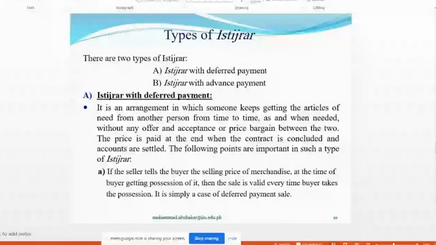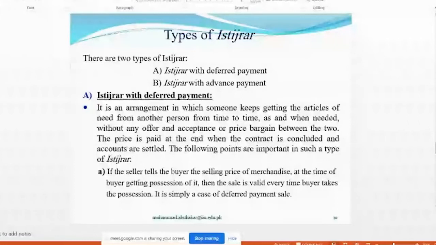And sometimes he says, okay, we will buy articles of our need in time on a gradual basis, and we will account the settlement at the end of the month, and we will pay at the end of the month. So this is istijrar with deferred payment. So these are the two types of istijrar.